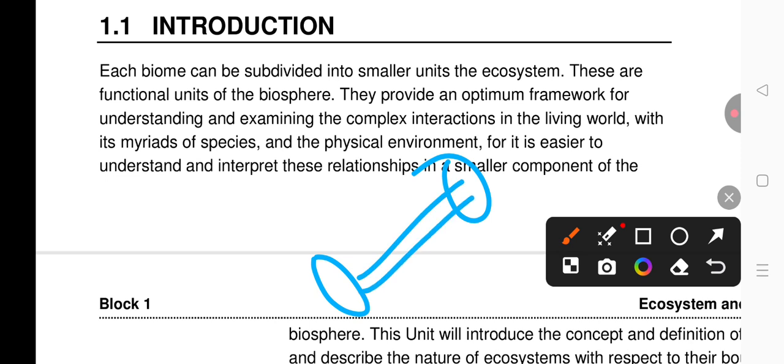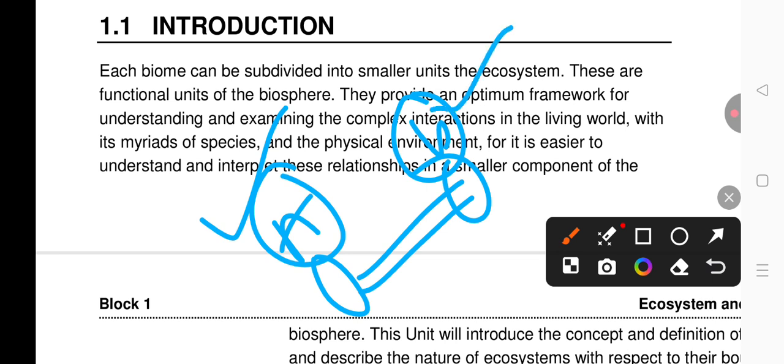Okay, so when we are talking about ecosystem, there are two parts of an ecosystem: the biotic component and the abiotic component. We know the biotic component, that is plants, animals, decomposers, that is fungi, bacteria. The abiotic component is water, sunlight, temperature, minerals. So how do they work together? They interact with each other, and energy flow and nutrient cycling occur.